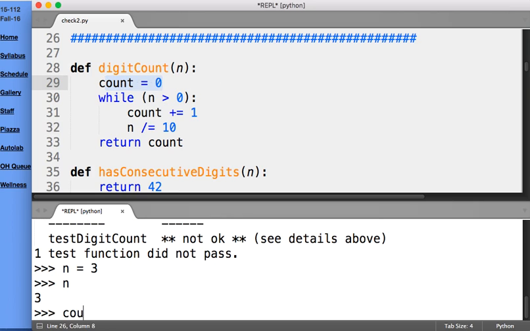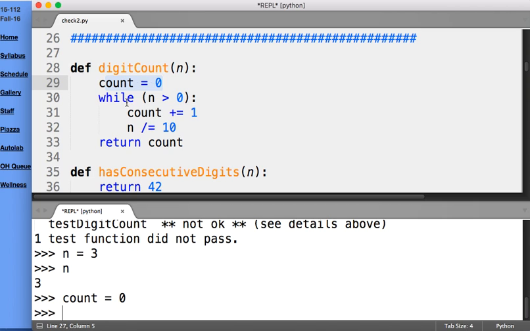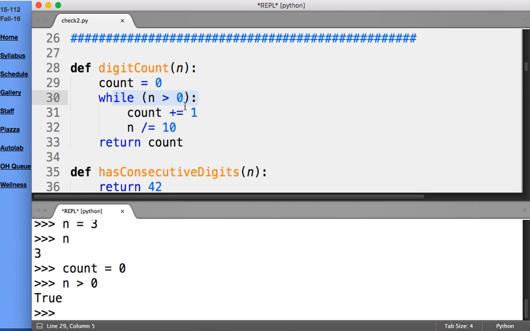So you can actually even do this yourself. Count is 0. So now, is n greater than 0? You bet it is. So we get inside here and add 1 to our count. So count plus equals 1. Our count is now 1. Then n divide equals 10, because we're on this line. We sure would hope that this is going to produce n of 0. What's n, just for kicks? 0.3. We just turned our int into a float. And now we see the problem.